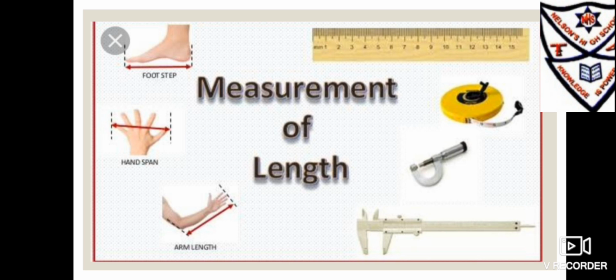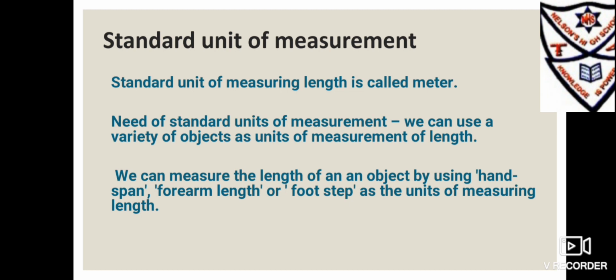Students, they cannot be used as standard units of measurement as the length of the body parts varies from person to person. Therefore, people realized the need for standard units of measurement. Standard units of measurement are those that have a fixed quantity and therefore do not vary from person to person and place to place. It is necessary to have standard units of measurement for the sake of uniformity and convenience in measurement.